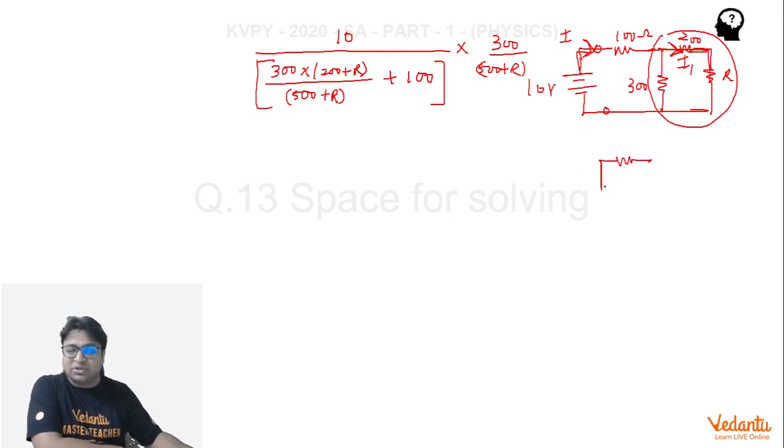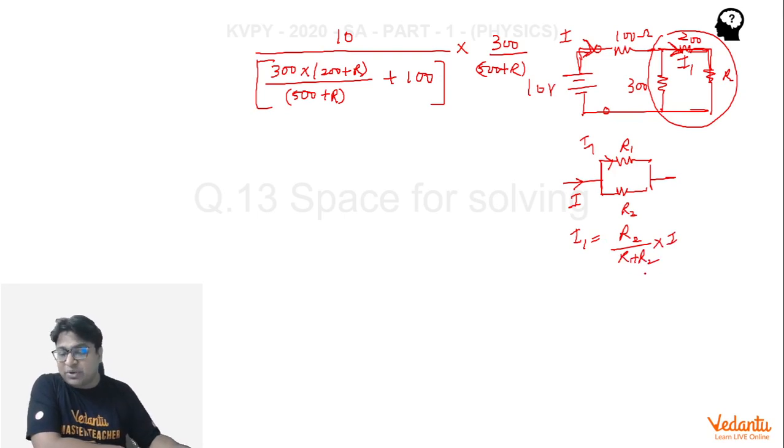For students who could not understand this step, let me explain it in short. If a current I is coming and it is getting divided between two parallel resistances, then the current that moves through R1 is proportional to R2. That means if you want to write the current that moves through R1, you can write that current as R2 divided by the total resistance, into I. All right, so that's a very quick way of writing that.